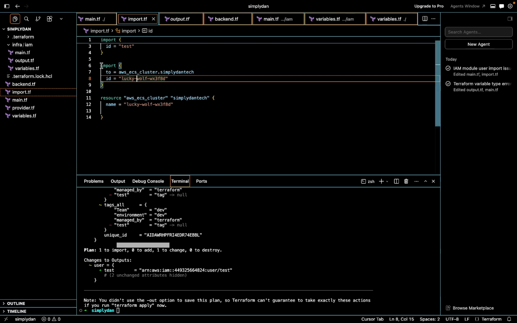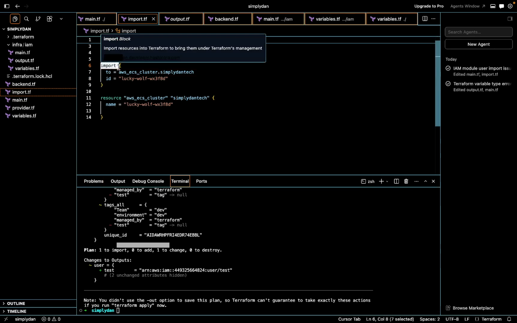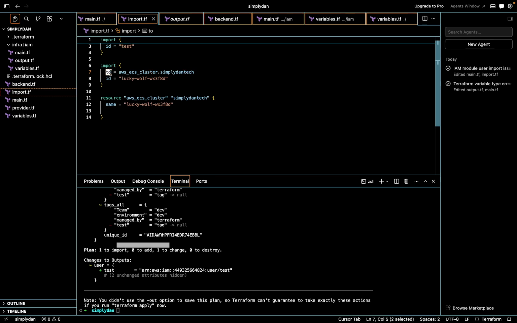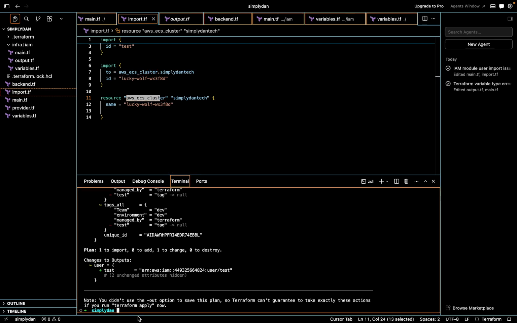Okay, so literally Terraform is going to read line by line. Where do I send your import to? To which address? This is the resource address, and it's pointing to the resource we are importing into. Okay, again, when you run terraform plan on this,